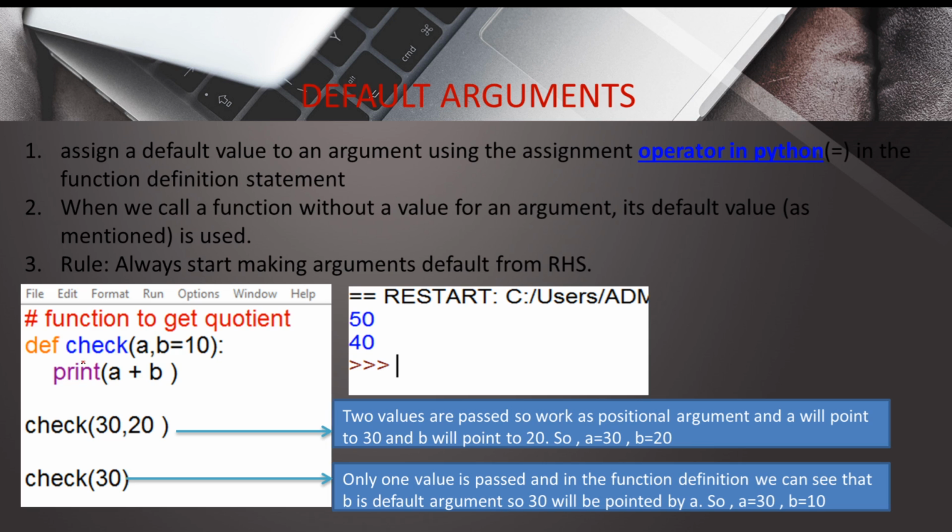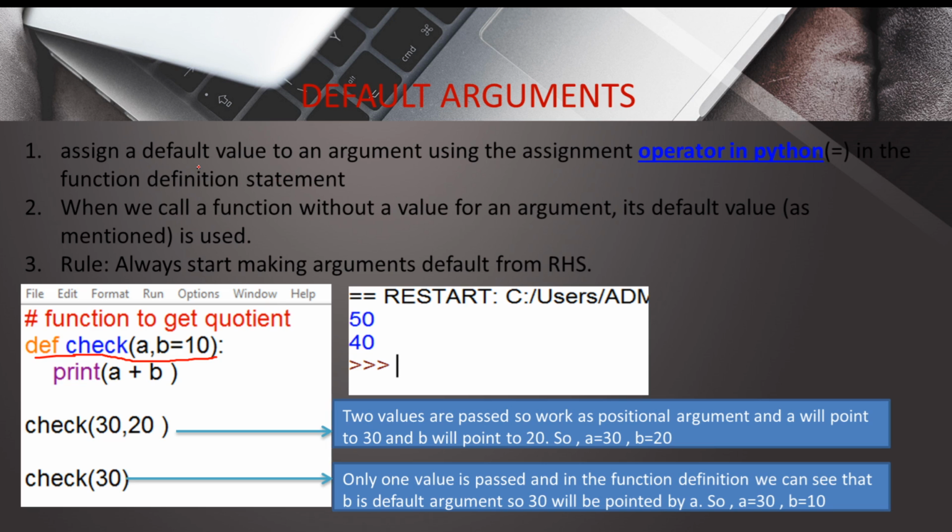Here you can see in the example that check is the name of the function, and here we are passing a value for b at the time of function definition. In the keyword argument we pass the value of the argument at the time of function calling, and in the default argument we pass the value of the argument at the time of function definition.